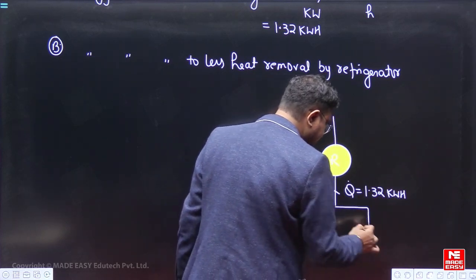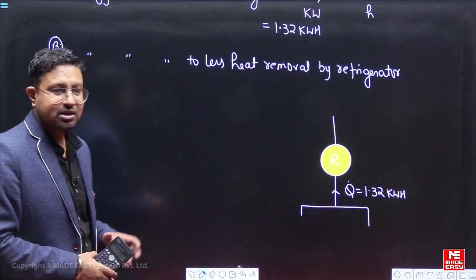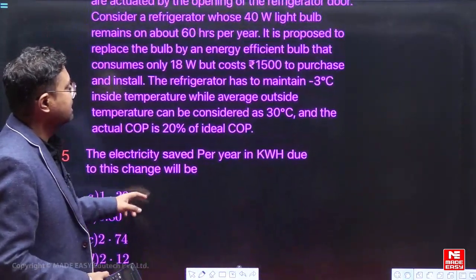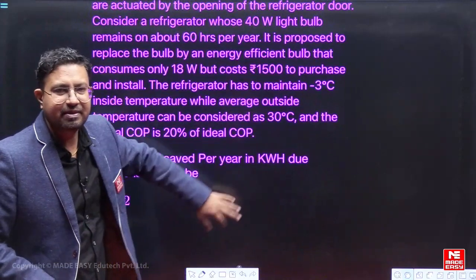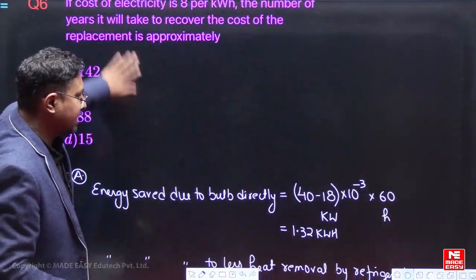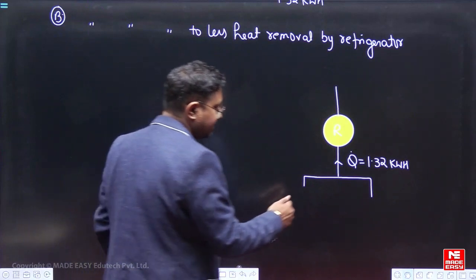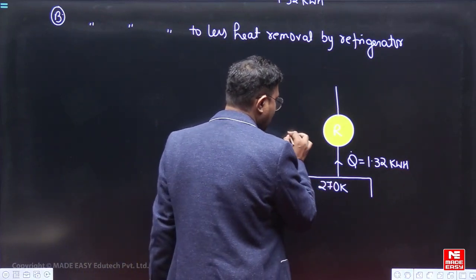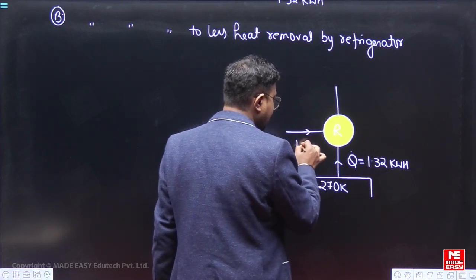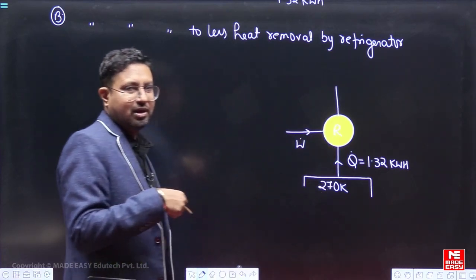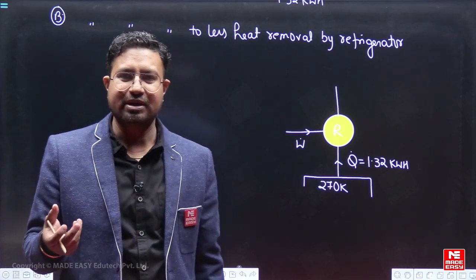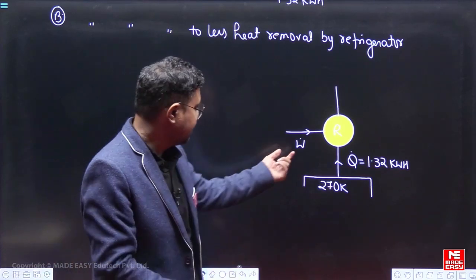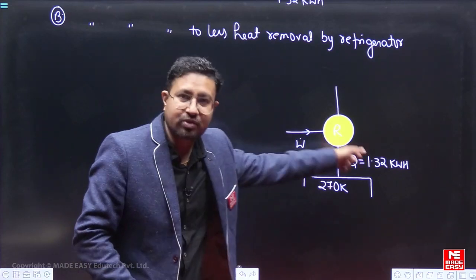And from which temperature is the heat removed? The refrigerator operates at a temperature of minus 3 degrees Celsius, which is 270 Kelvin. So how much less electricity will you have to give for this, since this much energy will be saved, so this much electricity will also be saved, which you would have had to give to remove this much energy.